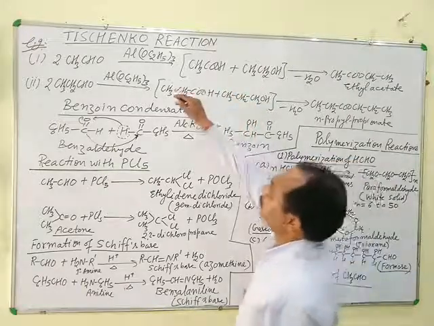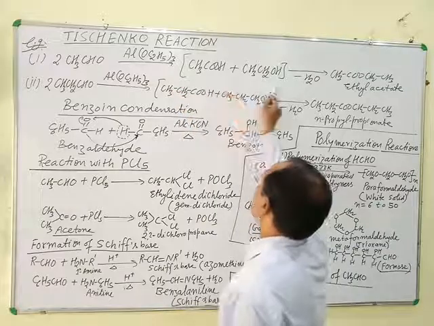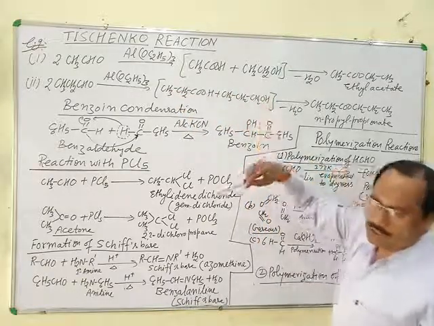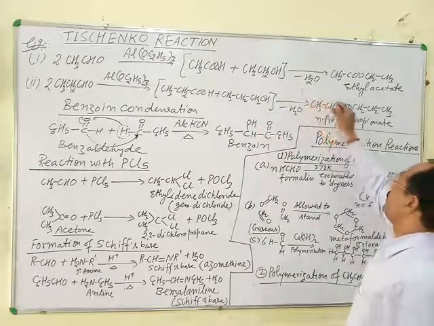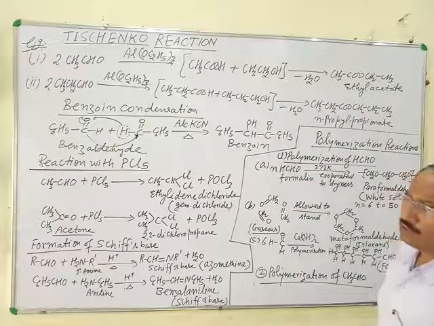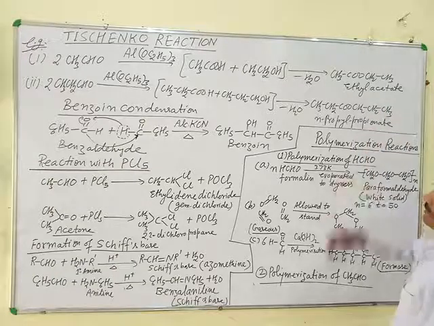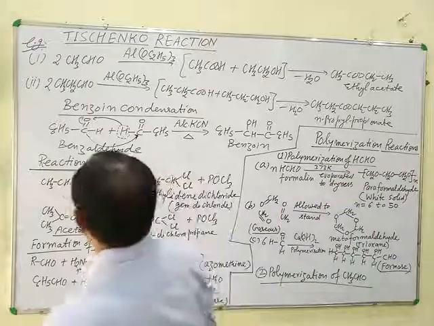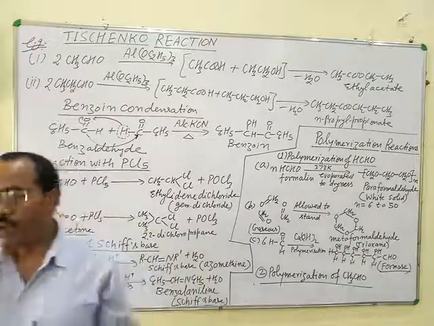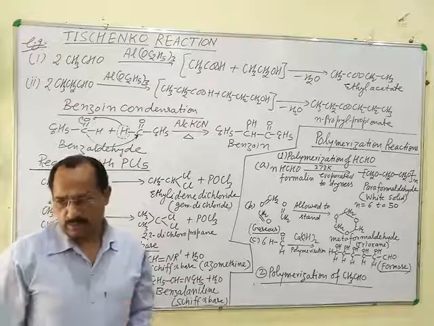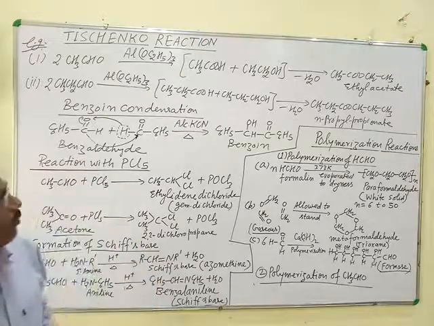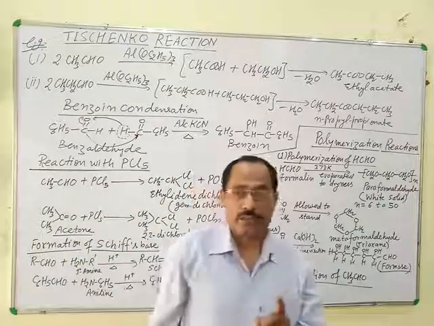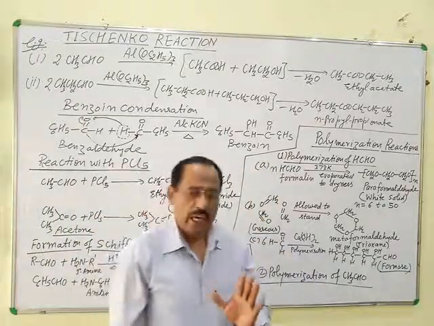But in presence of aluminum ethoxide, these two molecules, the acid and alcohol, again combine together, or you can say condense together, and give an ester, ethyl acetate. So this is the difference between Cannizzaro reaction and Tischenko reaction. In Cannizzaro reaction, only oxidized and reduced products of aldehydes are obtained, but aldehyde must lack alpha hydrogen.